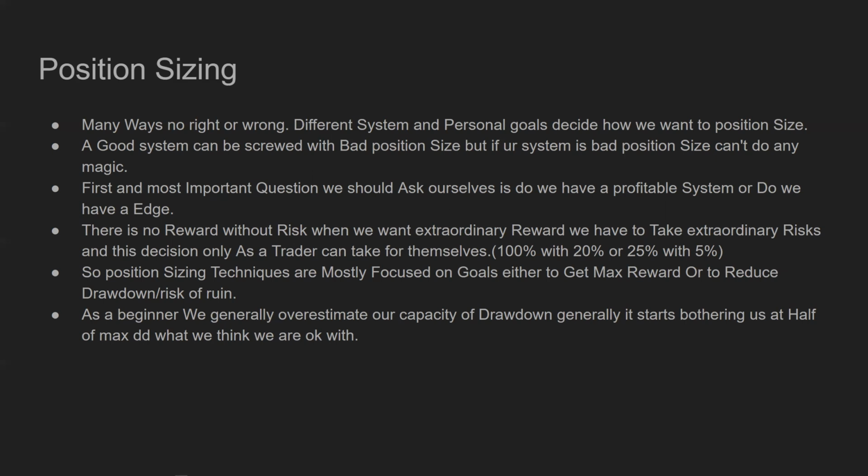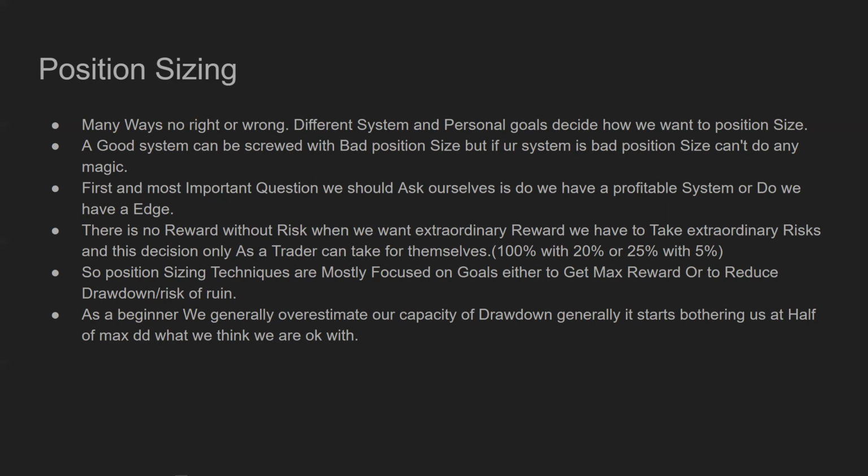Now, the first point I want to make here is that for a position size technique to work, you have to have a working system or a profitable system. So what I've written here is that a good system can be screwed with bad position size. But if your system itself doesn't have edge, then no matter how good our position size technique is, we can't make money, right? It is no magic. So the first and foremost important question we should ask ourselves is, do we have a profitable system? Do we have an edge? And if we have an edge, then we should start researching how we should position size, how much risk we should take, and all these factors for a particular system.